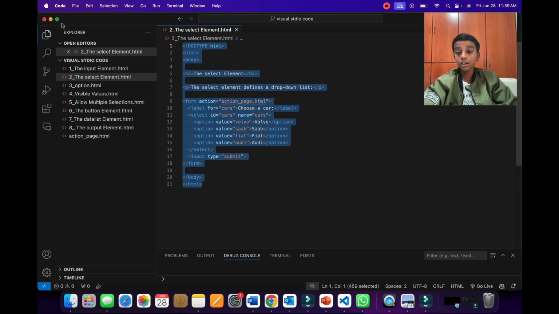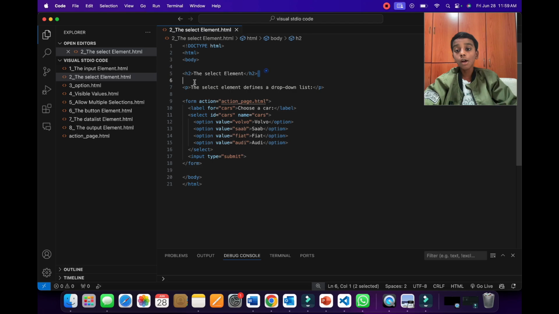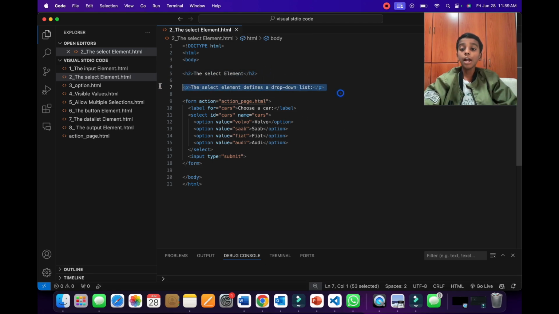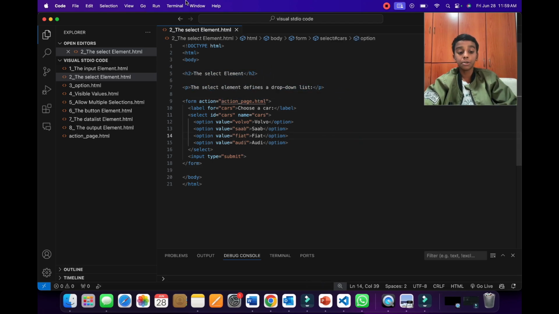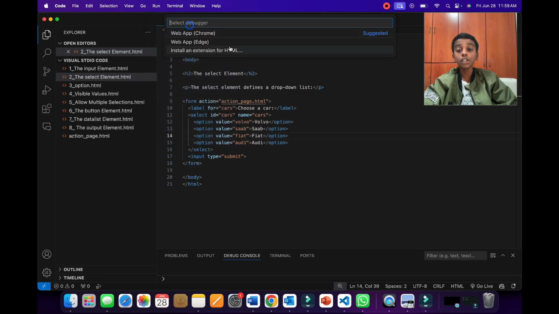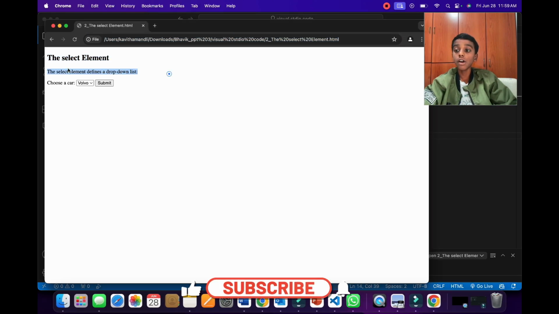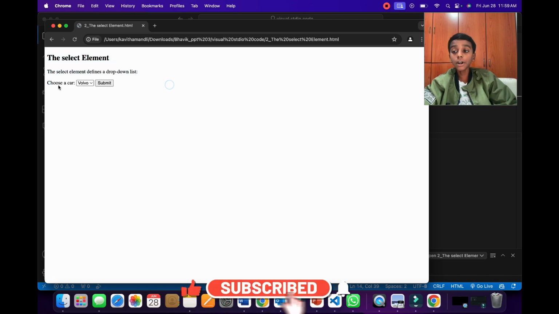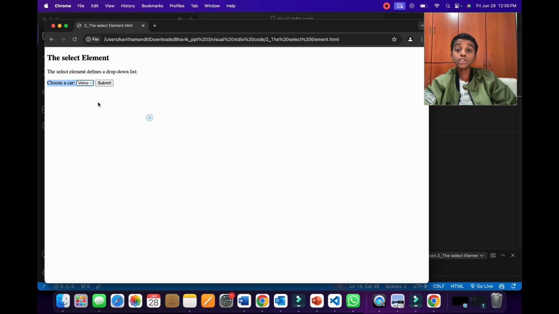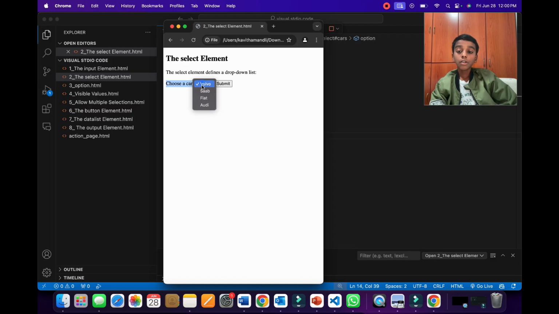As you can see here, we have the same code that was shown before, but just with a header 2 and another paragraph, and here we have our action. Now let's run this to see what's going to happen. As you can see here we have a header 2, a paragraph, and then here we have a form. When I click this drop-down button, it will show Saab, Fiat, Audi, and Volvo.